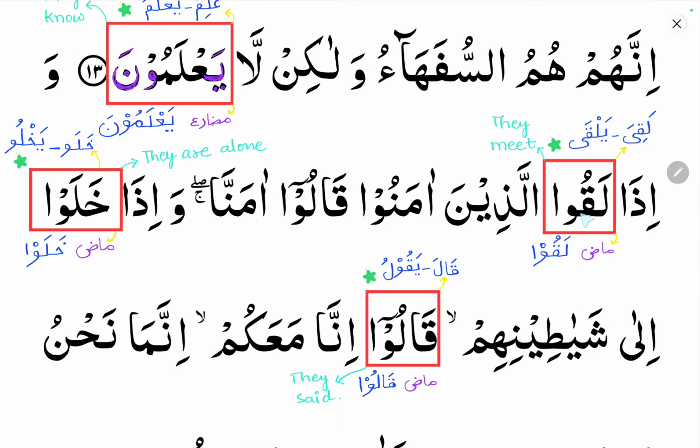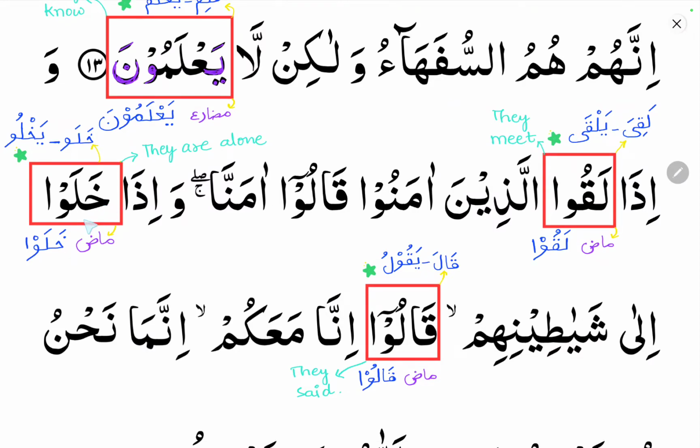You can see here laqu. It comes from the verb laqiya yalqa. Laqiya is the past tense, yalqa is the fi'lul mudari, and in laqiya you can see the third letter, lam kalima, is weak. So it is a weak verb. From this laqiya you will get laqiya, laqiya, laqu. It is the third segha of fi'lul mazi in the conjugation of a verb. It means they meet. Laqiya means he met. Yalqa means he is meeting, he will meet.